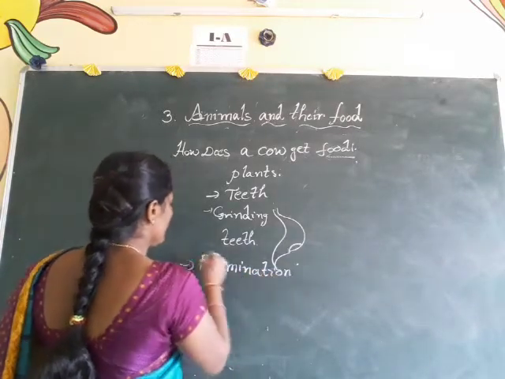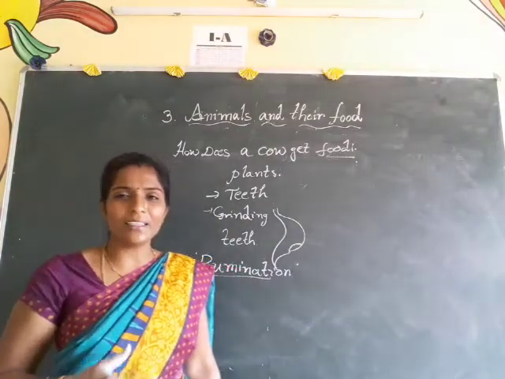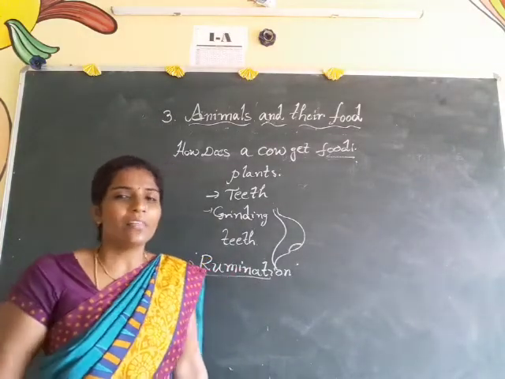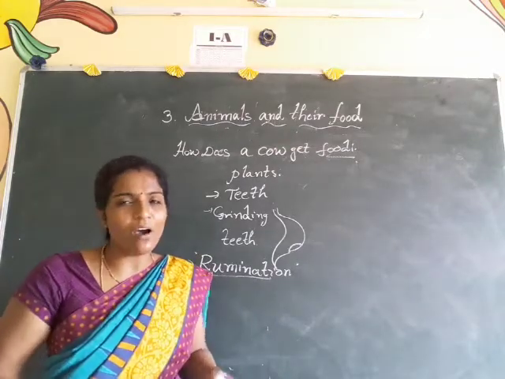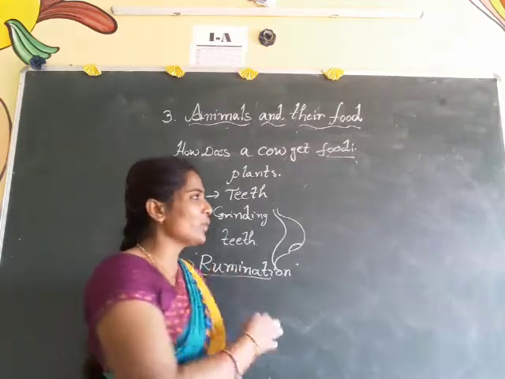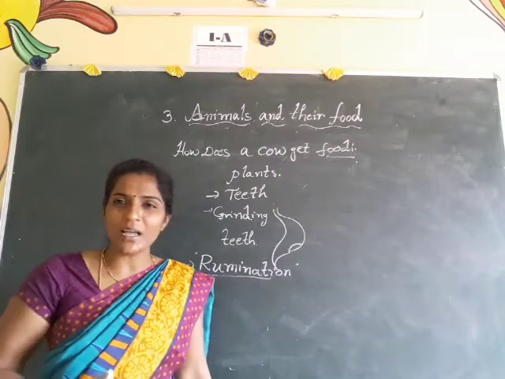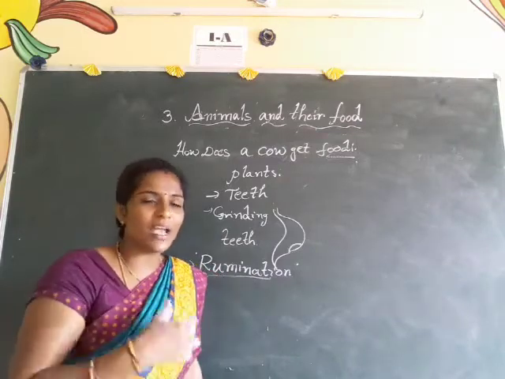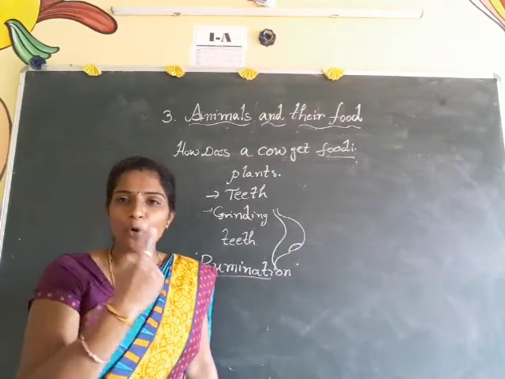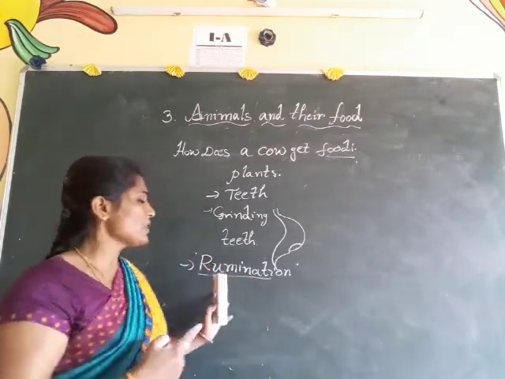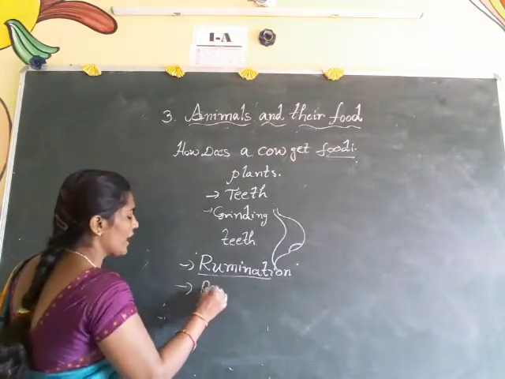See here, children, listen carefully: what is meant by rumination? While grazing, cows and buffaloes take the grass very speedily and store it in a part of the stomach. When they get free time, they bring that food back into the mouth and chew it properly. That process we call rumination. That type of animals we call ruminants.